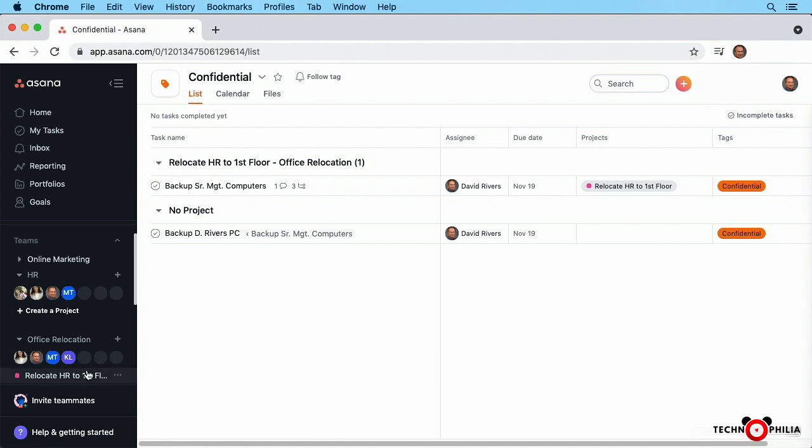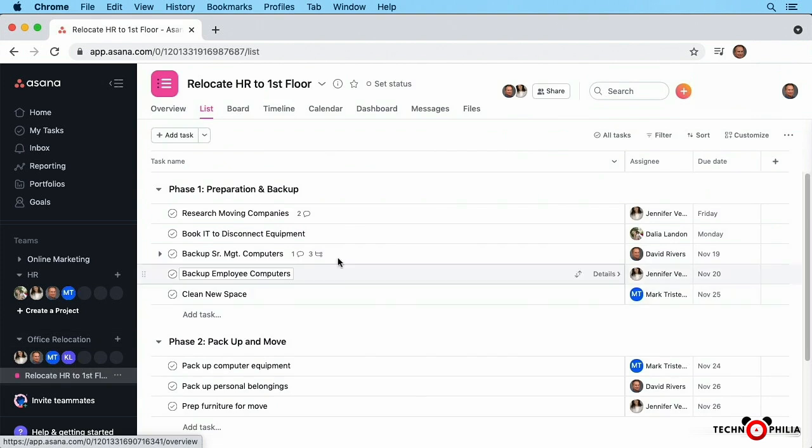Let's go back to Relocate HR to First Floor to go back to that project, knowing now that we can tag individual tasks with a number of different types of tags and color codes to help us organize those all together in one place.